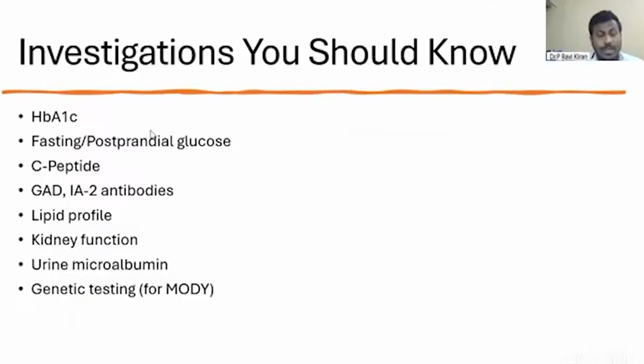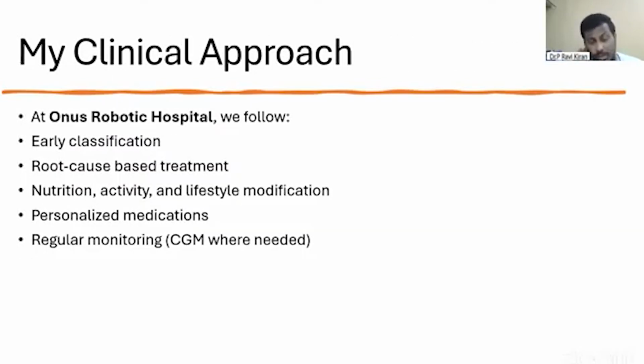Investigations you should know: HbA1c, fasting and postprandial glucose, C-peptide, GAD and IA2 antibodies, lipid profile, kidney function, genetic testing for MODY, and urine tests to assess early urinary complications. My clinical approach at ONUS Robotic Hospital: we follow early classification, root cause based treatment, nutrition, activity and lifestyle modification, personalized medications, and regular monitoring. In regular monitoring, we use continuous glucose monitoring where needed and follow up the patient on a daily basis to see what's going on.